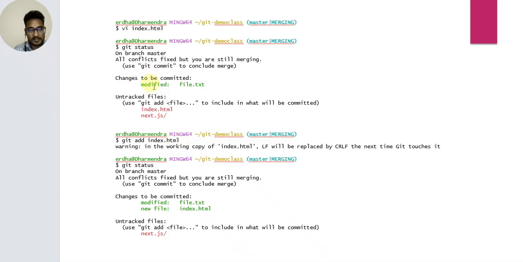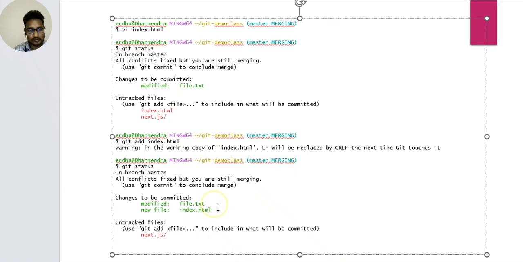Git add. तो इसमें हमको क्या करना है जी, git status, हमको क्या करना है फाइल डॉट टेक्स्ट। अब हमको ऐड करना है git add index डॉट html, तो हमको लिखना पड़ेगा कमांड git add index डॉट html। So check the git status command: modified file.txt, and index.html. So new file index.html, and next.js is a hidden file.